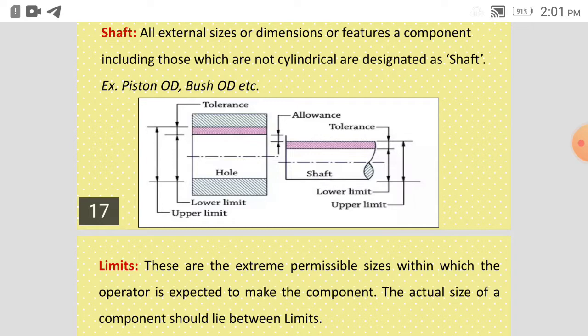Then the shaft is also shown, the upper limit and the lower limit of the shaft. Then the tolerance is shown, and the allowance. Allowance is the difference between the maximum limit of the shaft and the minimum limit of the hole, that we are going to see in detail.